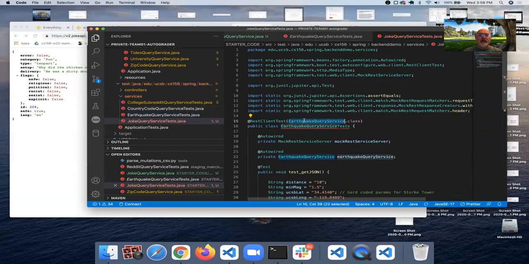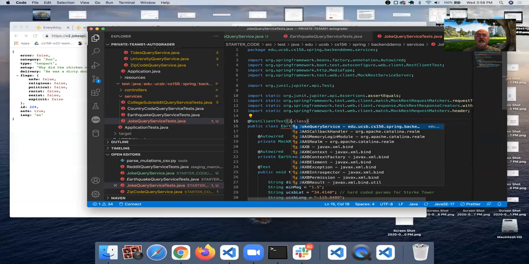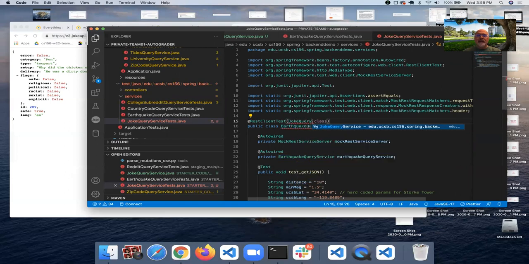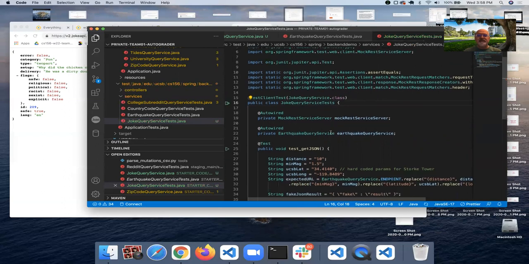Change the name here on line 15. This RestClientTest is an annotation that says we are testing a REST client. That is something that goes out on the web and tries to get some information. And we tell it what class we are testing. So the class we're testing is JokeQueryService. And the name of our class is JokeQueryServiceTests.